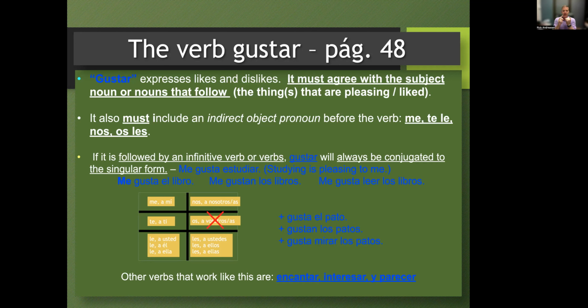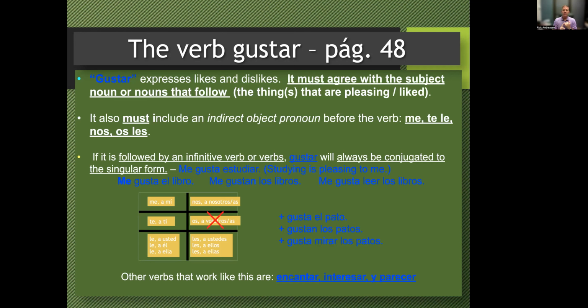So then you have gustan. Me gustan los gatos, los patos. Te gustan los patos, le gustan los patos. Nos gustan los patos, les gustan los patos. And then if it's a second verb, me gusta mirar, kept in the infinitive form, los patos. I like to watch the ducks.